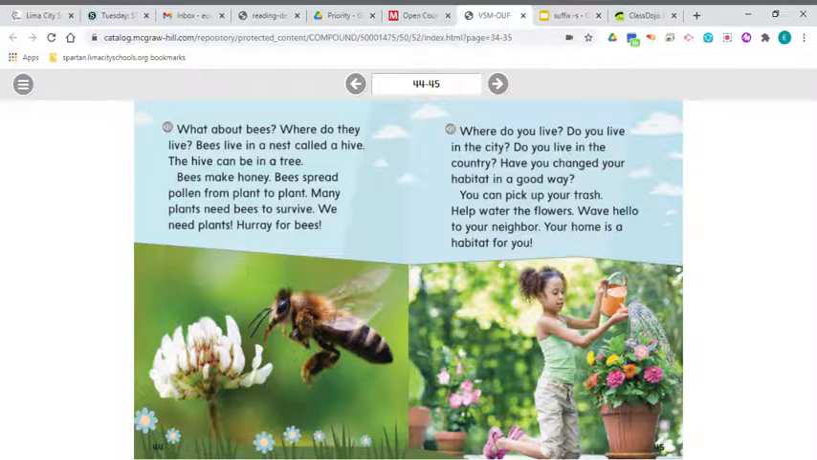Where do you live? Do you live in the city? Do you live in the country? Have you changed your habitat in a good way? You can pick up trash, help water the flowers, wave hello to a neighbor. Your home is a habitat for you.